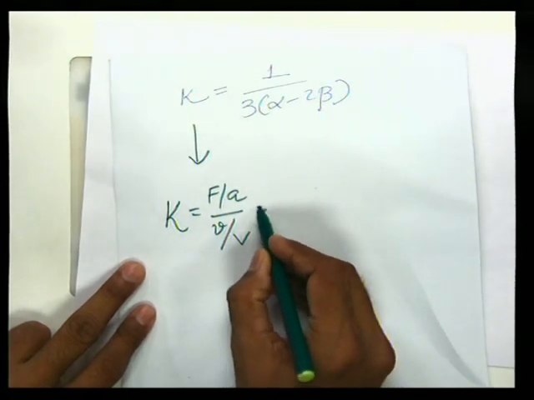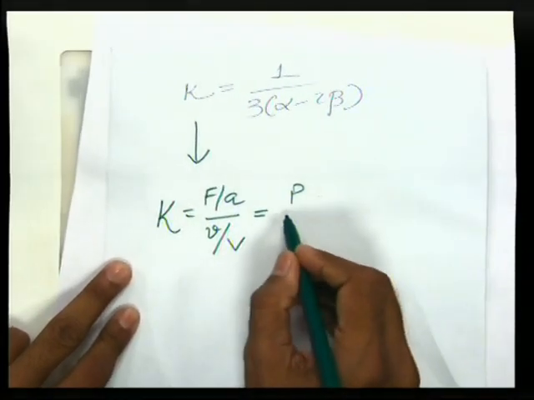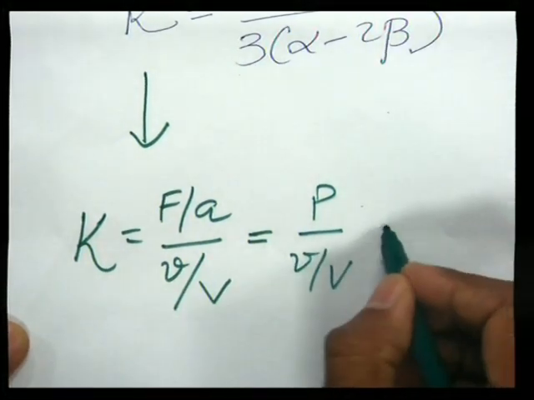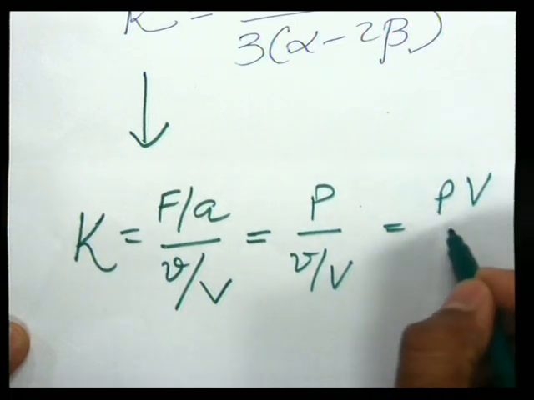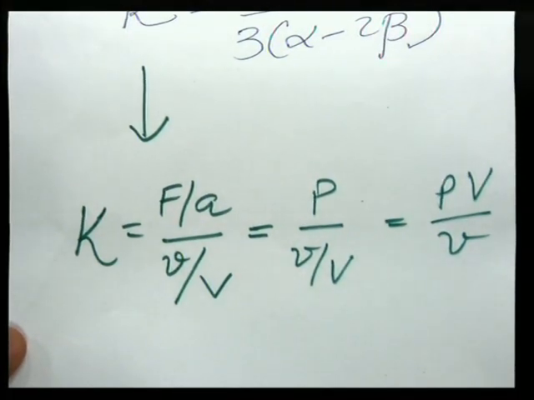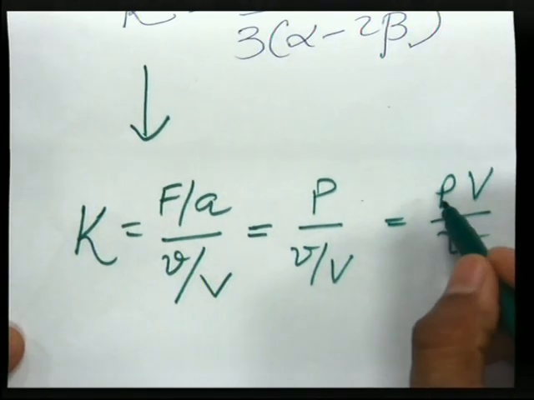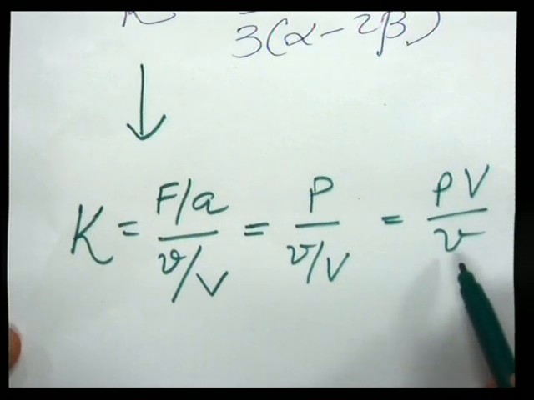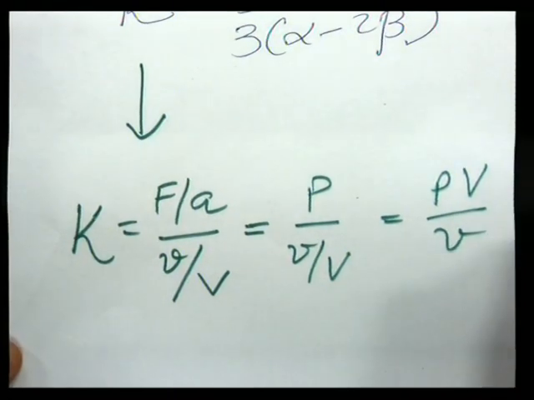So we can write this is equal to pressure divided by small v by capital V, or it is equal to PV by small v. So this is bulk modulus in terms of pressure into original volume divided by change in volume. So equation 1.